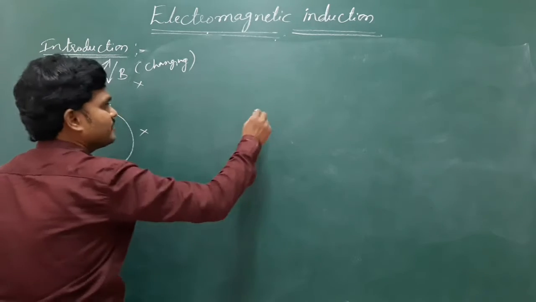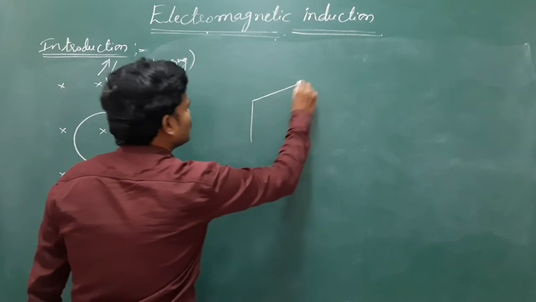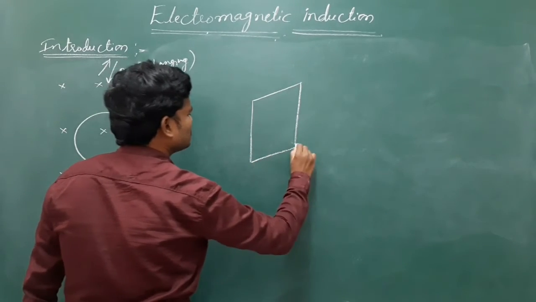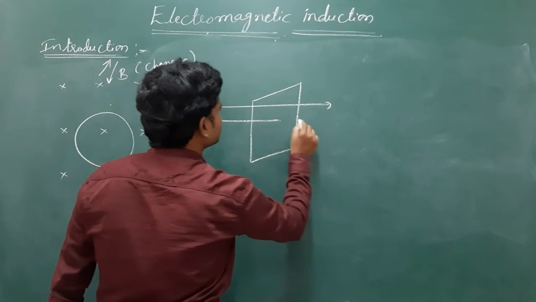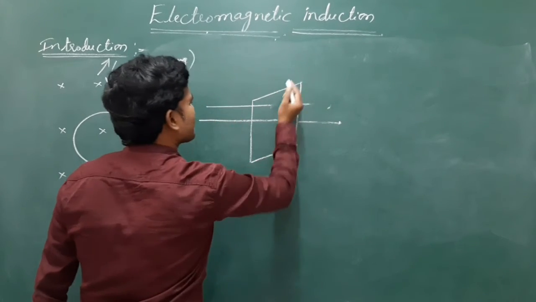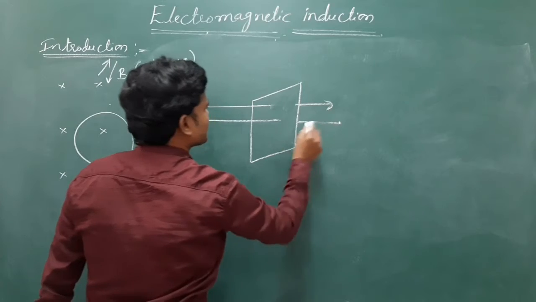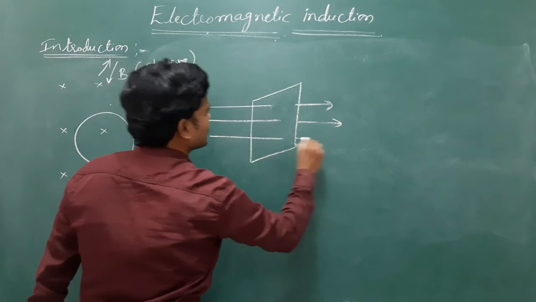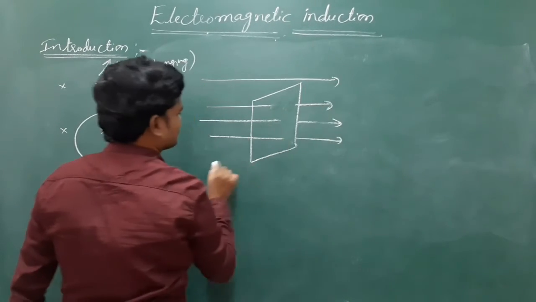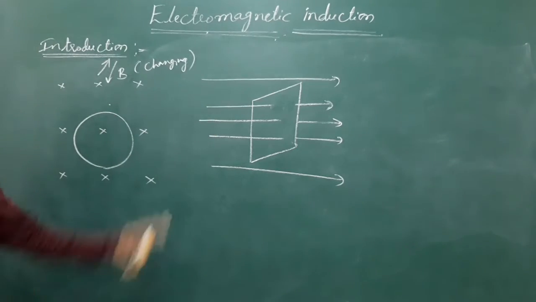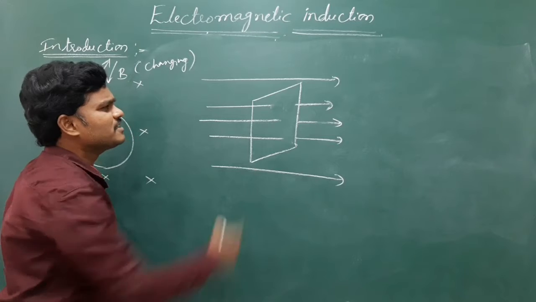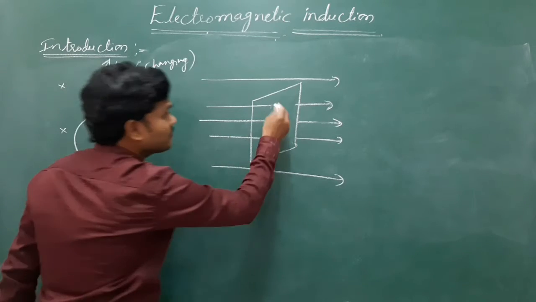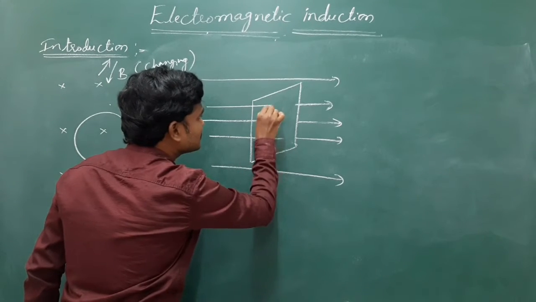Just imagine there is a loop, and these are the lines of force. Here we can count easily: only three lines of force pass through this surface, perpendicular to the surface.